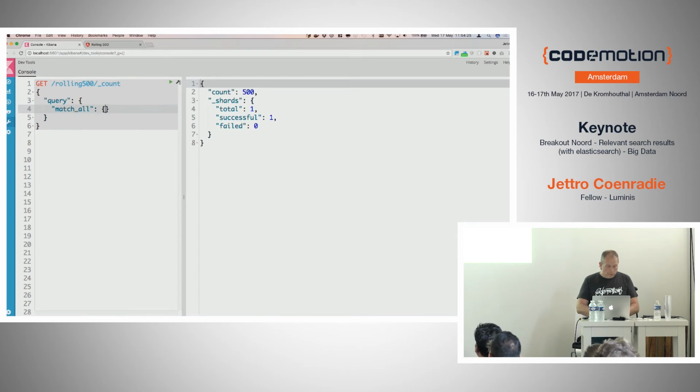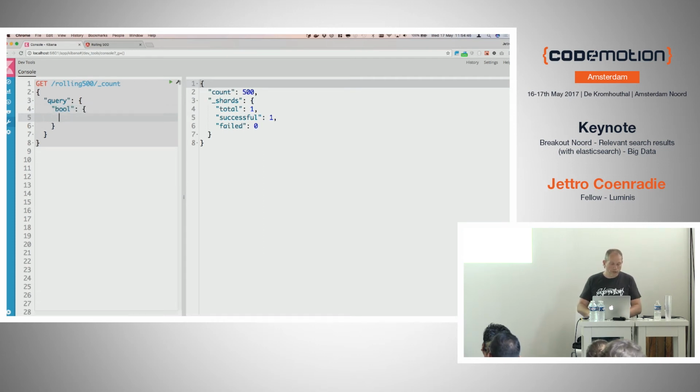What we can also do is apply the match all query ourselves. So this is the same thing. There's no difference. It's just another way of writing it down, being more specific. If I write it like this, I tell Elasticsearch to use the match all query. In the other case, Elasticsearch just sees, hey, there's no query, let's create the match all query. So it's the same thing.